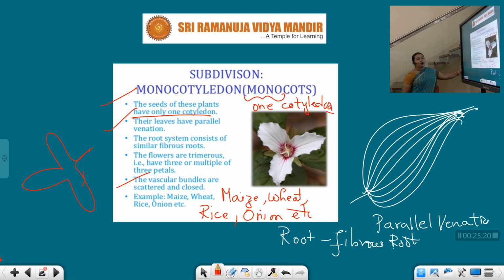The seeds are enclosed. They have just one cotyledon present in the seed, and the leaves have parallel venation. A fibrous root system is present, the flowers are trimerous, and the vascular bundles are scattered and closed. Examples: maize, wheat, rice, onion, etc. So this is about the monocotyledons.